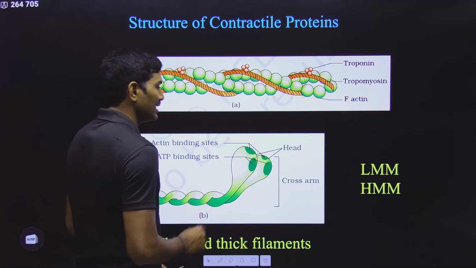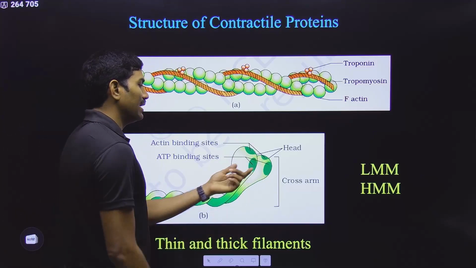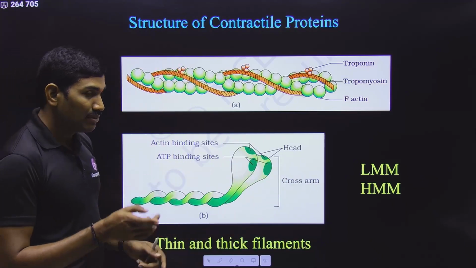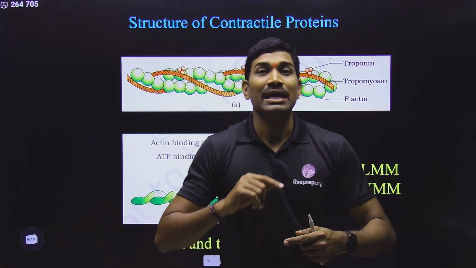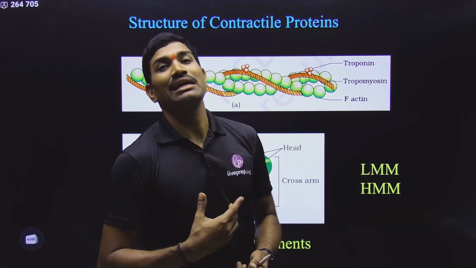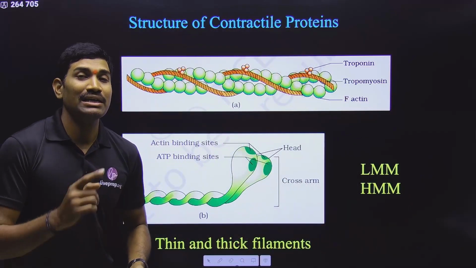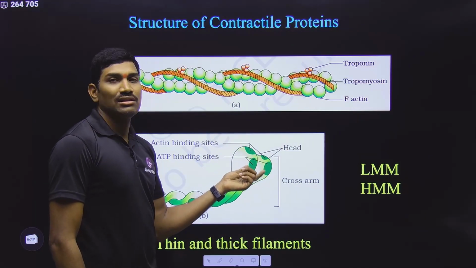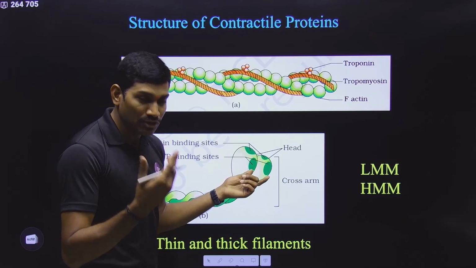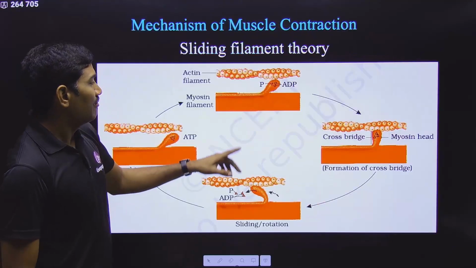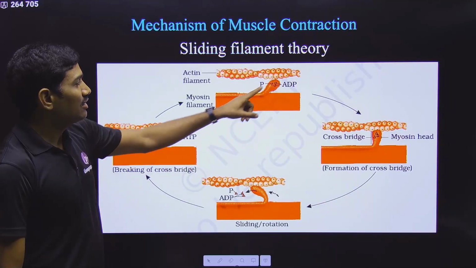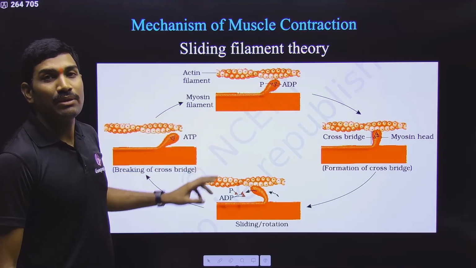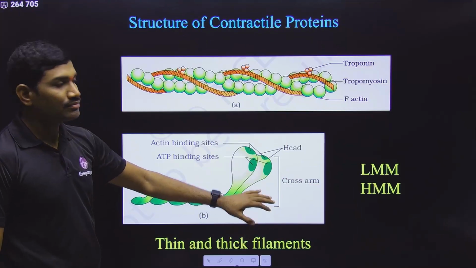Now on this head portion, there are ATP binding sites. ATP will bind here. Not just binding; once ATP is bound here, what happens? Hydrolysis of ATP will occur. For the hydrolysis of ATP, ATPase activity is required, and this head has ATPase activity also. That's why when ATP is bound to this, it is hydrolyzed to ADP plus Pi. So please remember this information.